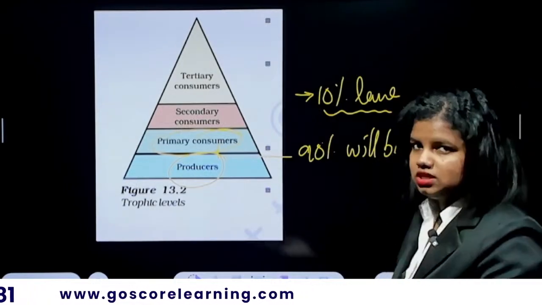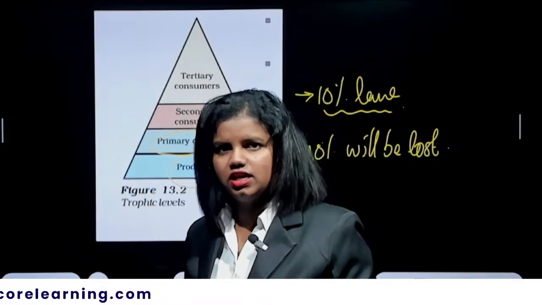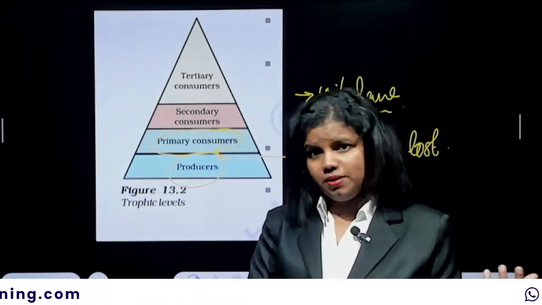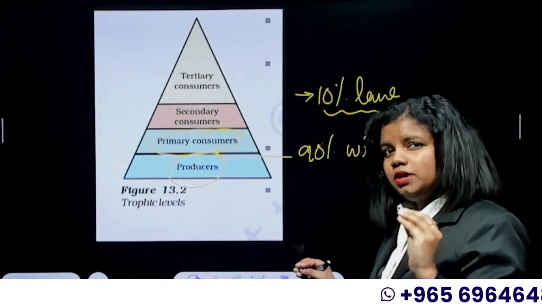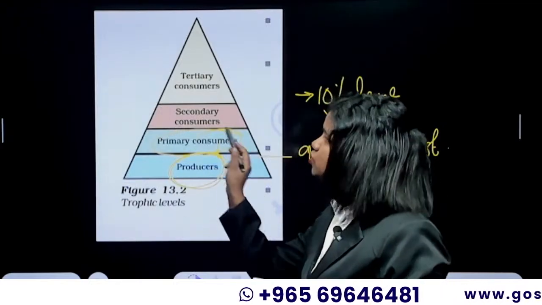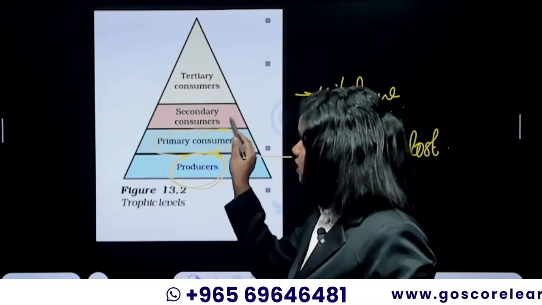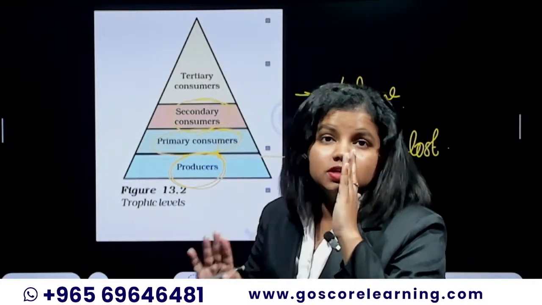and that loss is in the form of the animal itself using that 90% of energy, and some loss can happen when it is being transferred. Either way, only 10% of efficient energy will be moving from a producer to a primary consumer, or a primary consumer to a secondary consumer. Anyway, there is a 90% loss.